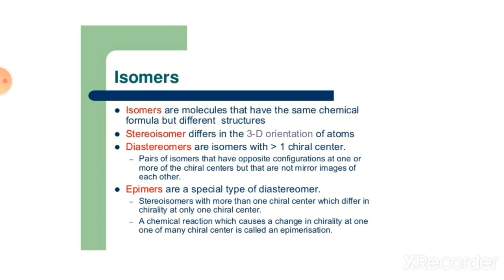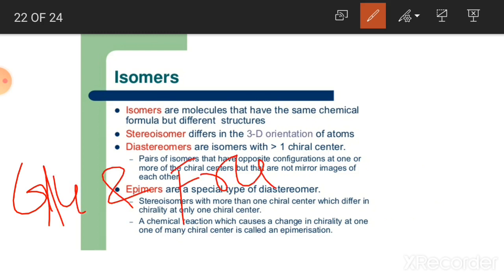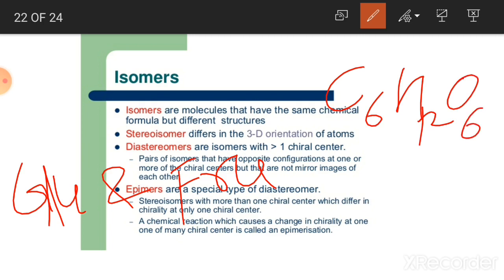Now see some important concepts related to carbohydrates. First is the isomer. Isomers are molecules that have the same chemical formula but differ in structure. For example, glucose and fructose. They have the same chemical formula, C6H12O6, but their structure is totally different because they are isomers of each other.